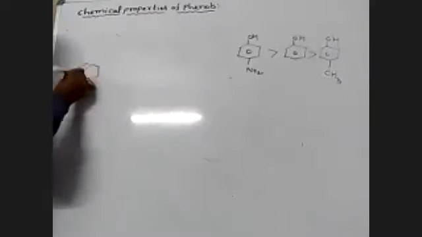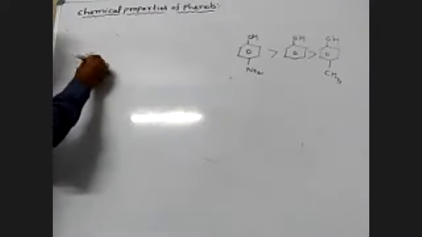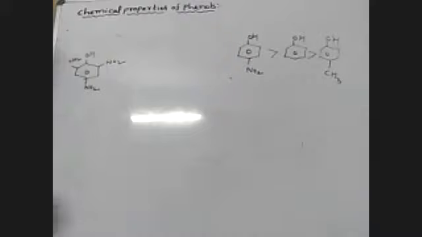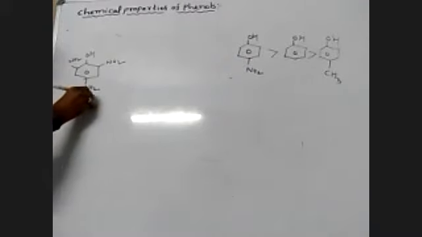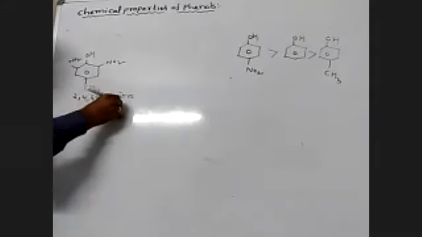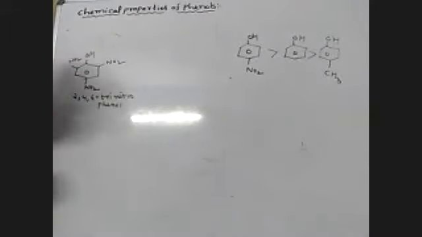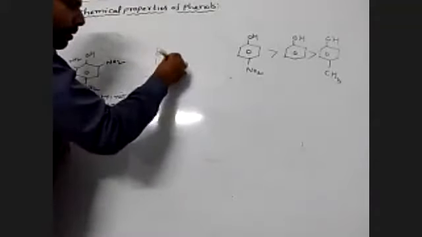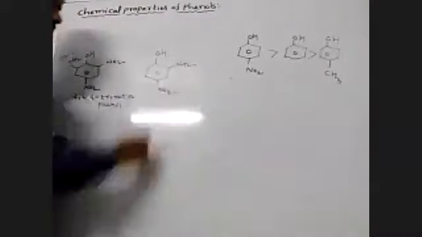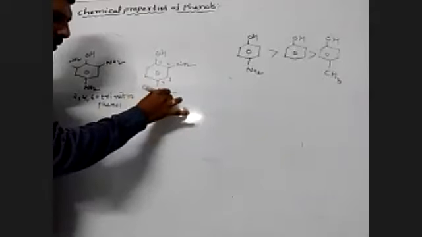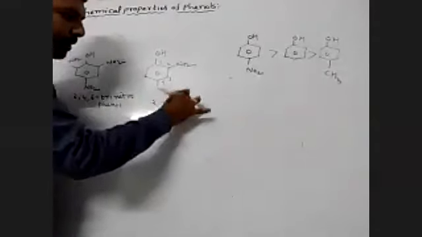Take 2,4,6-trinitrophenol, which is called picric acid. Without an acid group, this is more acidic. 2,4,6-trinitrophenol. Please observe NO2, NO2: 1, 2, 3, 4. 2,4-dinitrophenol.